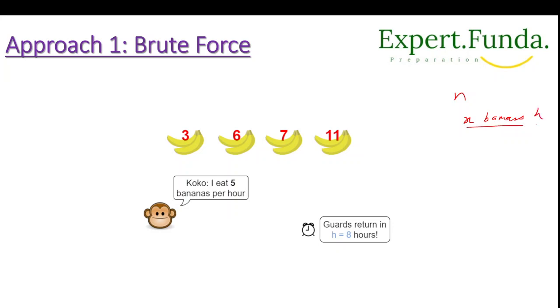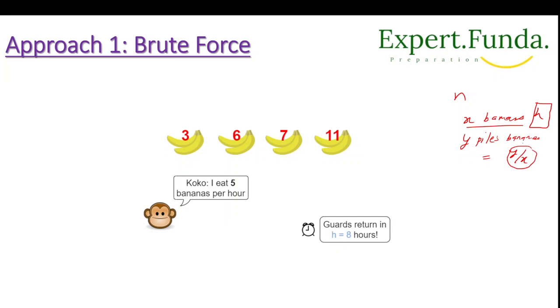X bananas we have, and this is the time in which C is eating X bananas. So the time taken to eat a pile of Y bananas, let's suppose Y piles we have. So Y piles of bananas, in that case, what is the total? We can say total is Y by X, right?